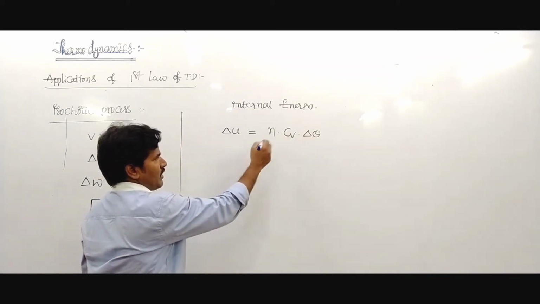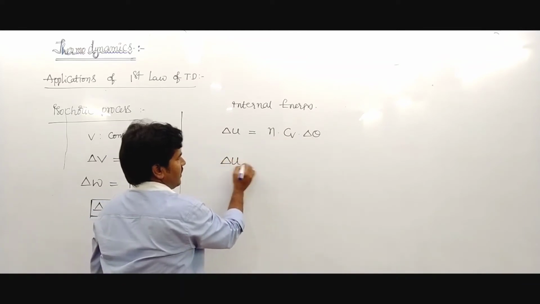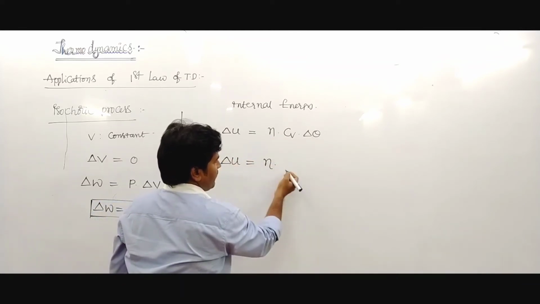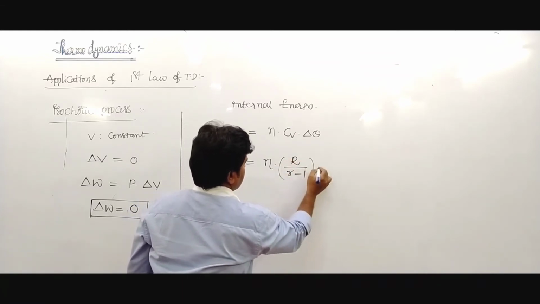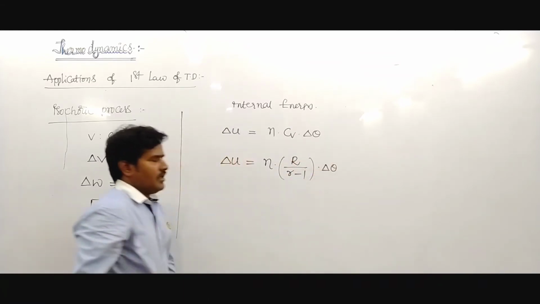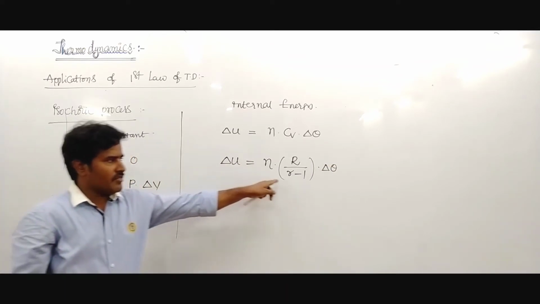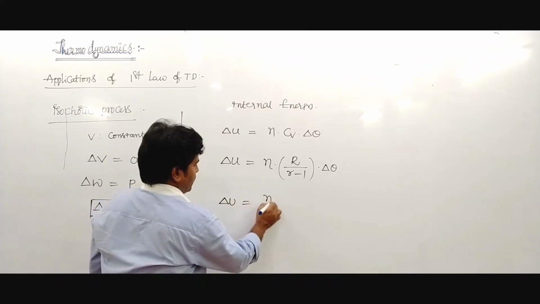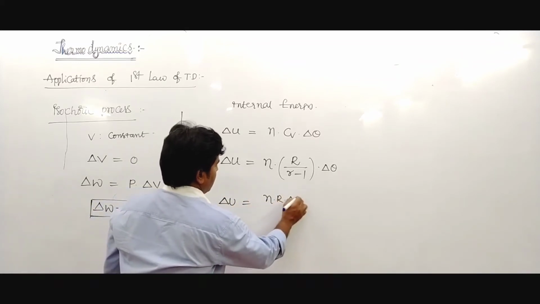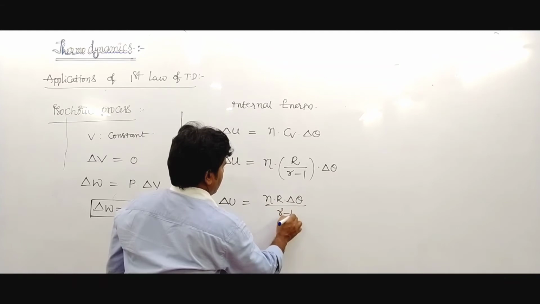Delta U equals n into Cv, written as R upon gamma minus 1, into delta theta. So delta U equals nR delta theta upon gamma minus 1.